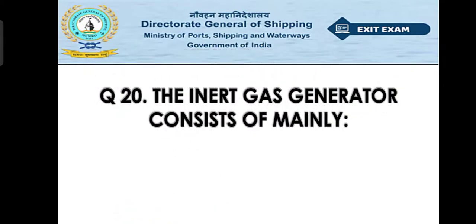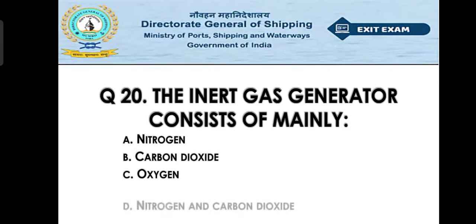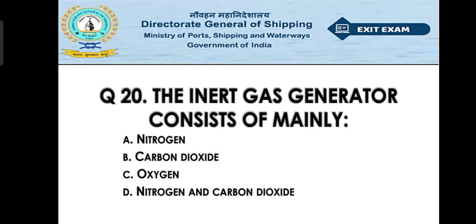Now move to question number 20. The inert gas generator consists of mainly option A nitrogen, option B carbon dioxide, option C oxygen, option D nitrogen and carbon dioxide. So the right answer will be option D, that is the nitrogen and carbon dioxide. So IG generator generally consists of the nitrogen and carbon dioxide gas.